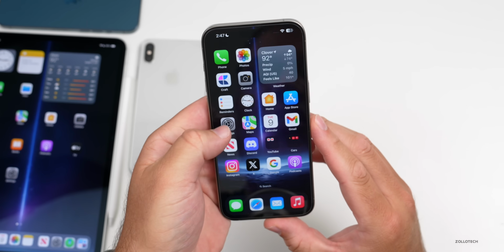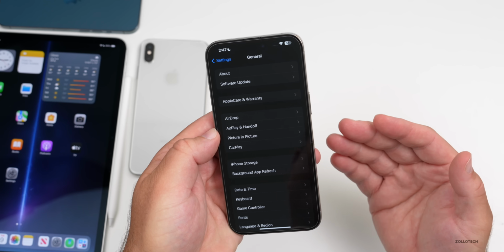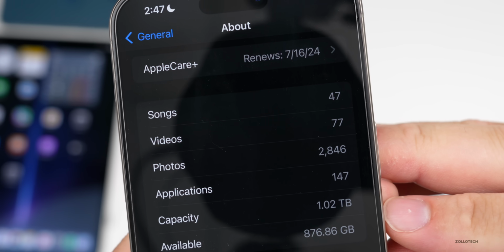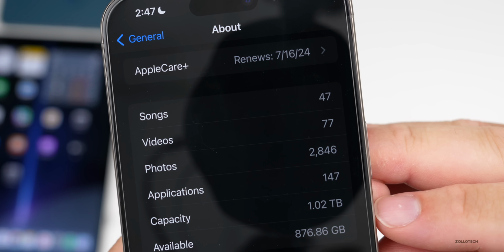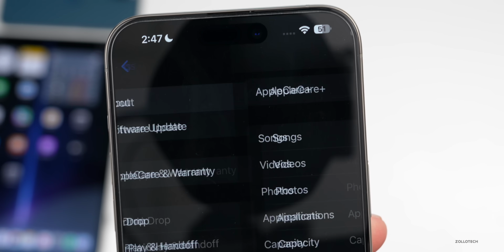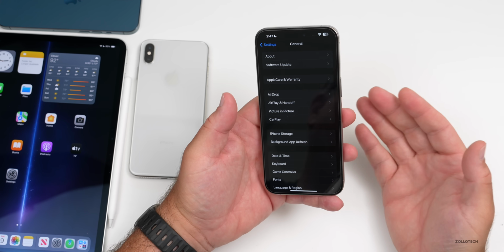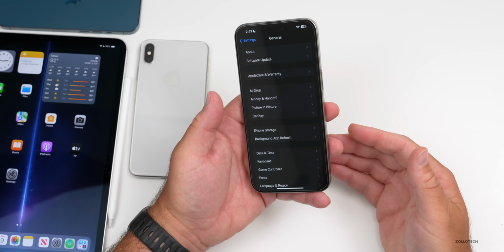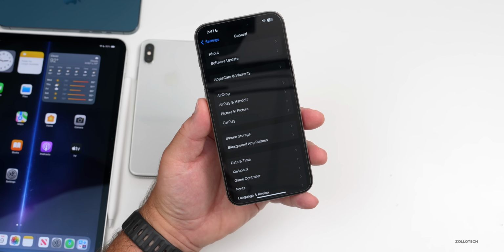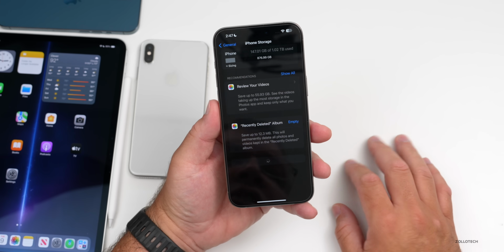Someone else messaged me today saying that their storage overall in About has actually increased by 3 gigabytes. Every single update, it seems to be fixing the storage. So if we go into it, you'll see the available storage here and the overall capacity. So I have a 1 terabyte option here for this iPhone, and I have 876.86 gigabytes available. That's something that they've updated, where it seems to clean out the storage or the cache storage every time you update with 17.6, and hopefully it's freeing that up, as I know some people were concerned about a storage bug, but it's mostly just cached files. I really wouldn't worry about it too much in iPhone storage.